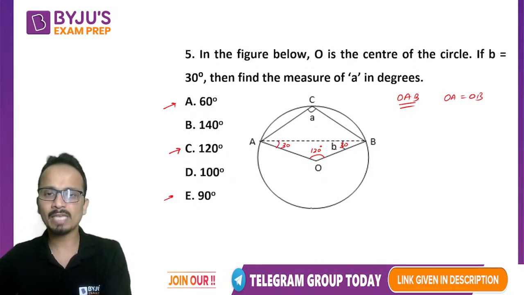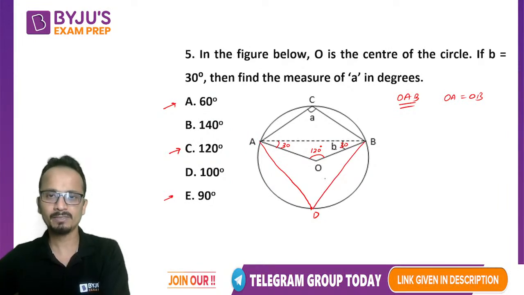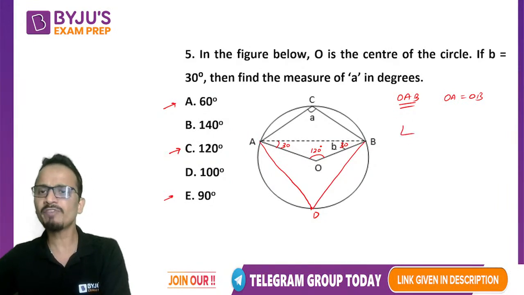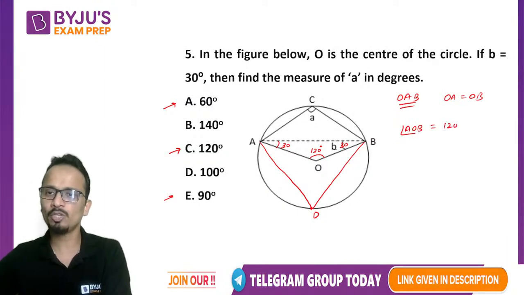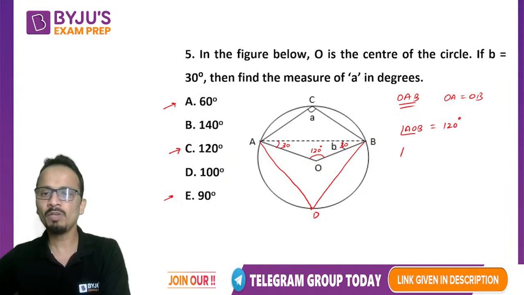Now what I'll do is I'll consider a point D somewhere here on the circumference of the circle, and I'll join AD and BD. So if angle AOB is 120 degrees, what will be the measure of angle ADB?